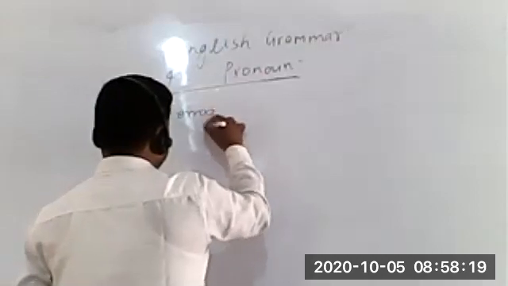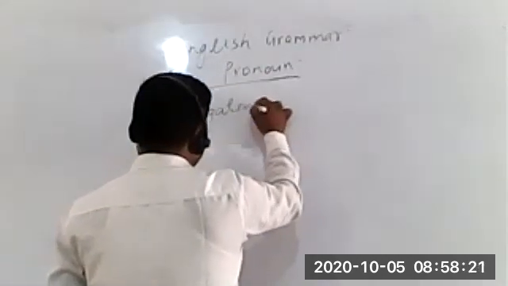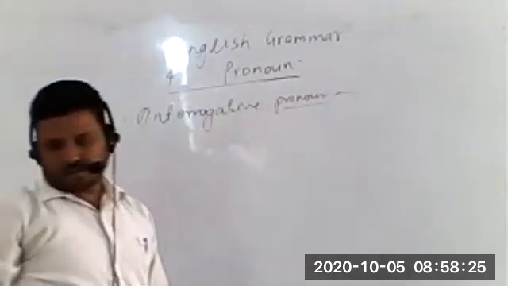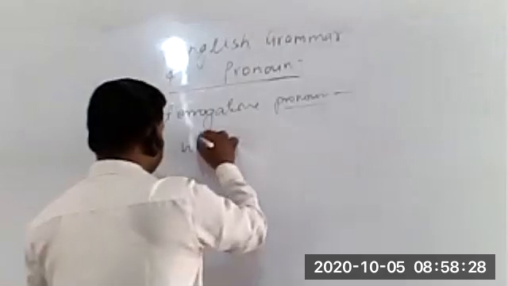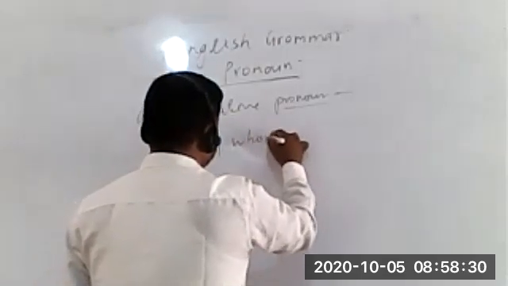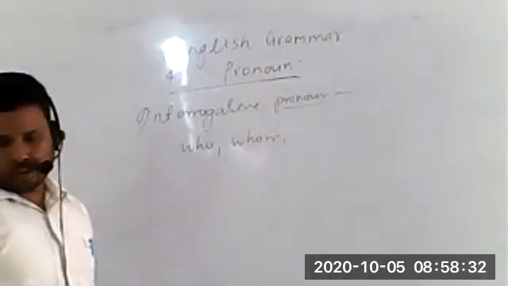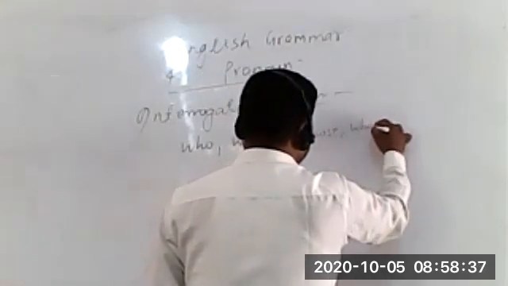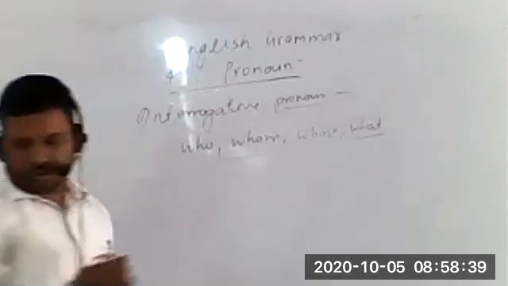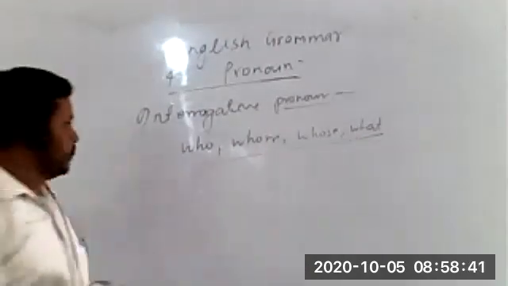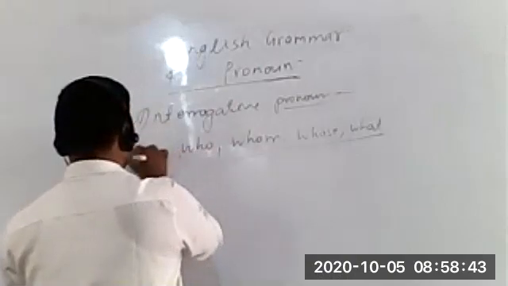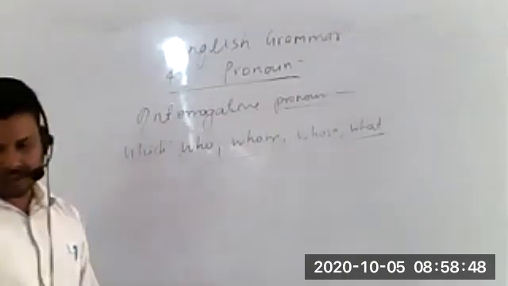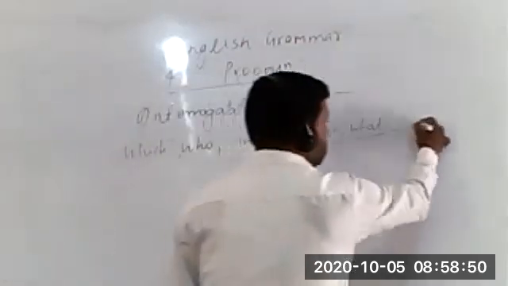Interrogative pronoun. So which words are used in this? Words like who, whom, whose, what. So these are the words, students, which are given in the book, you can clearly see. These are the words which are used as a